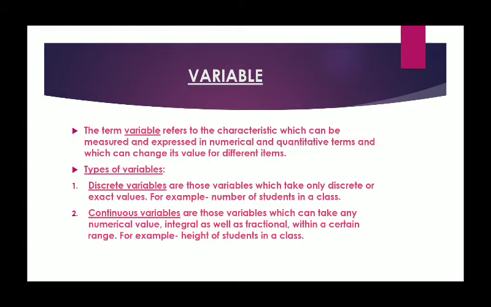As I have given the example, height of a student in a class. Height can be 5 feet 3 inches, or 5 feet 1 inches, or 6 feet. So there can be whole numbers, there can be decimals, there can be fractions. So that kind of a variable is called continuous variable. And in data collection and data analysis, sometimes we have the only value of variable in whole numbers, and when we have the variable in a particular range like 10 to 20, 20 to 30, 30 to 40, that kind of data is called continuous variable. We will use different forms of variable in calculation of statistical values.